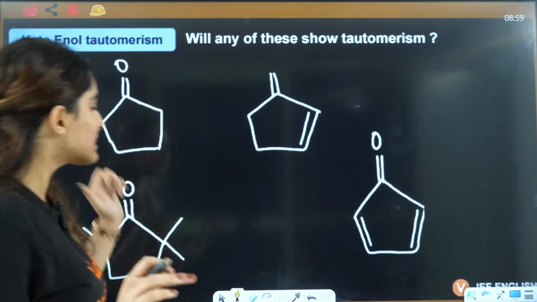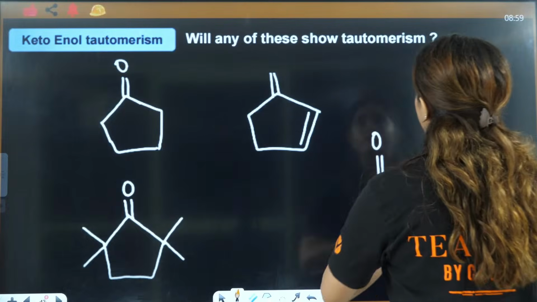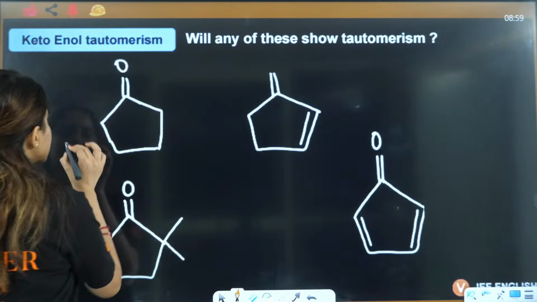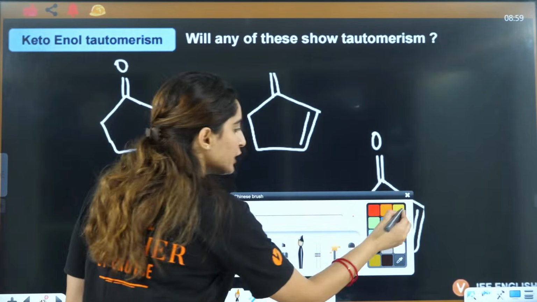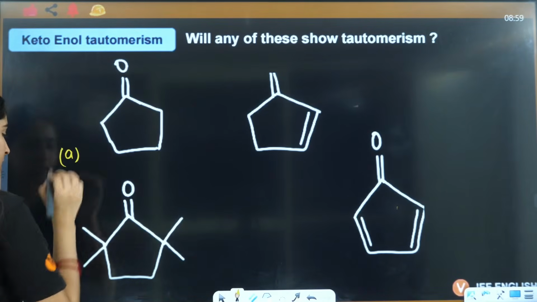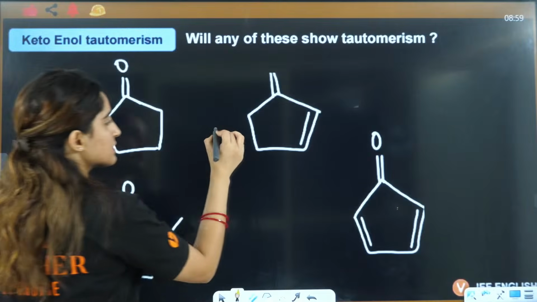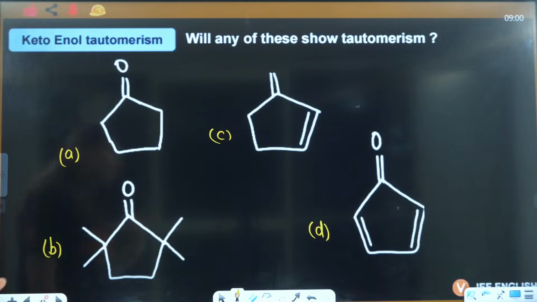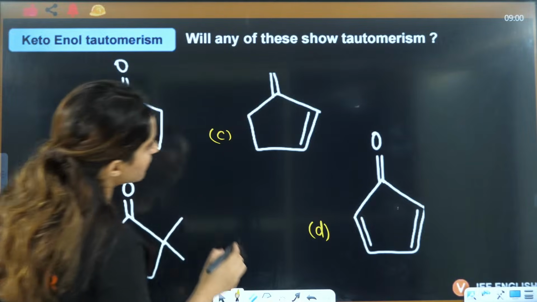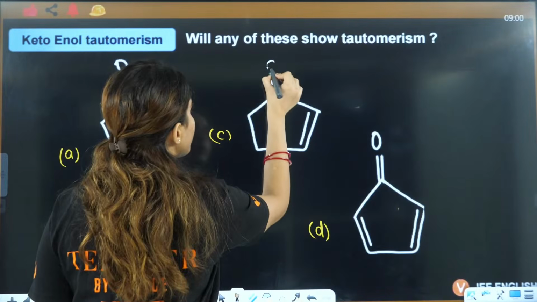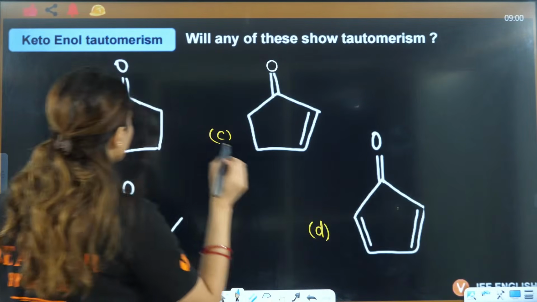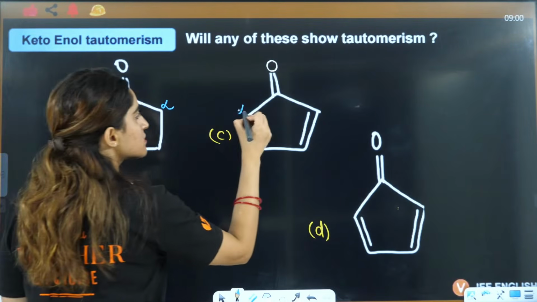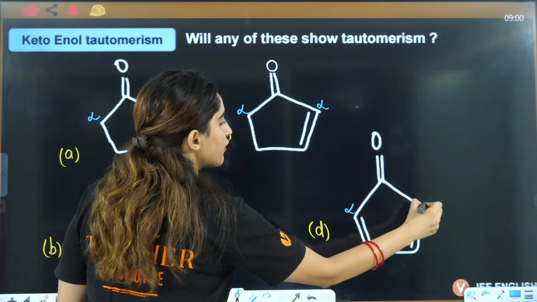Okay. Now, let's understand which of the following will show tautomerism. I am going to write A, B, C, D here. Let's see if you can answer this or not. Try to answer using the two conditions I have given you. This is A, this is B, let's say this is C and this is D. Which of these will show tautomerism? Always you will have a double bond O here, right? This is alpha, this is alpha, in each of these.